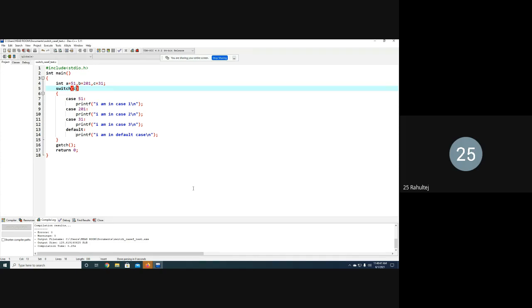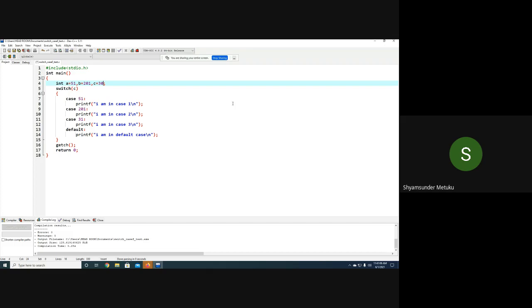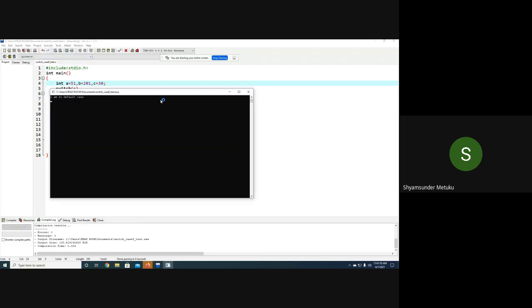We can keep any variable. Not any variable, within the variables only. Simply give some value, 30, correct? Yes, sir. So 30 is not there, no? In case 51, case 201, case 31, obviously it will go to default. You understood?